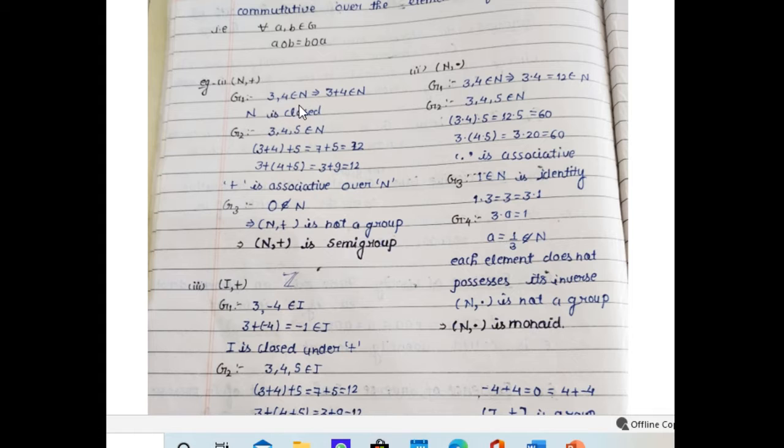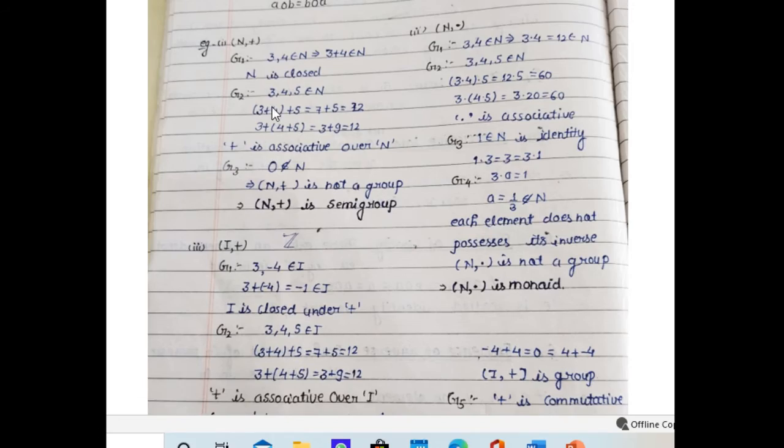So the natural numbers are closed, and this structure is an algebraic structure. Again, we see that addition over the set of natural numbers is associative. But since the additive identity is 0, and 0 does not belong to the natural numbers, this (N, +) is not a group.